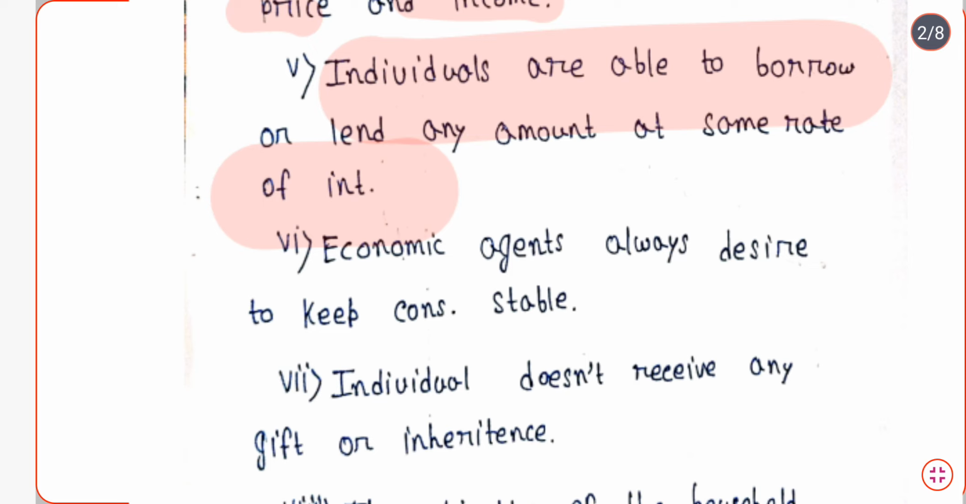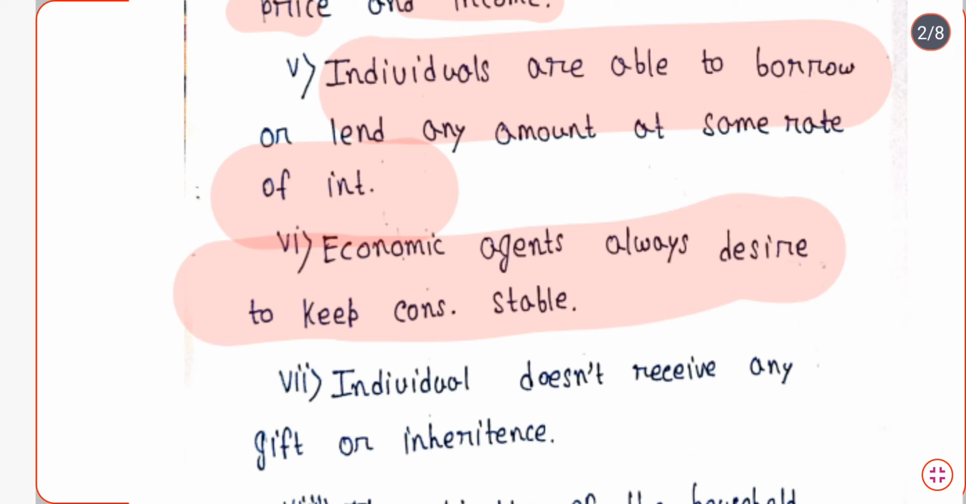Economic agents always desire to keep their consumption stable. So it doesn't matter whether my consumption is very high or very low. Suppose I am earning 10,000 rupees per month currently, and my earning suddenly decreases from 10,000 to 6,000 rupees per month. Now I will try to keep my consumption more or less stable even after the fall in my income. So that is the motive of the economic agents.